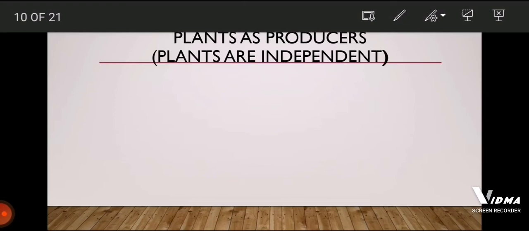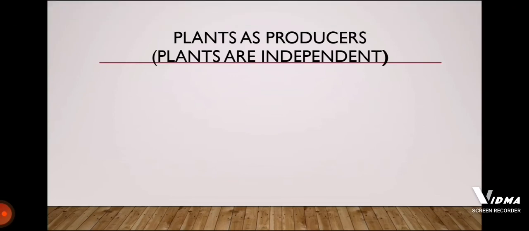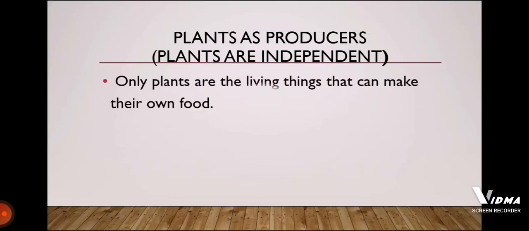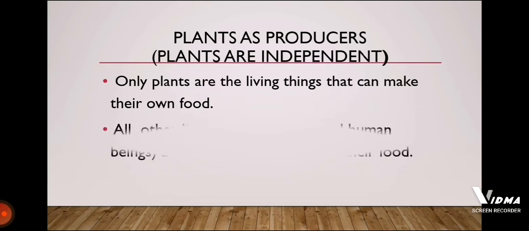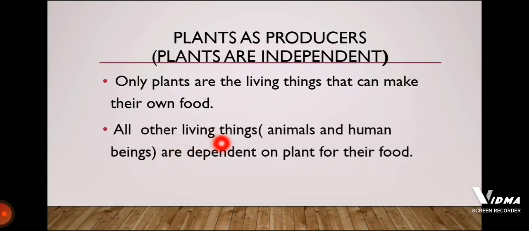We learned that plants are the producers and plants are independent, and they do not depend on any living things for their food. Now read it. Only plants are the living things that can make their own food. Secondly, all other living things, meaning animals and human beings, are dependent on the plants for their food.